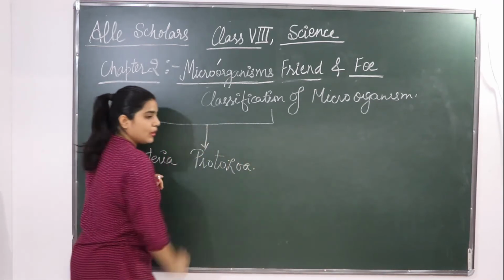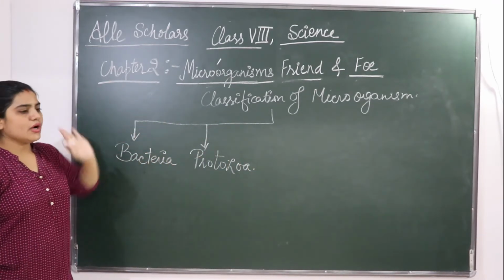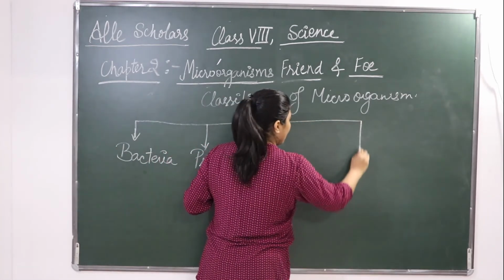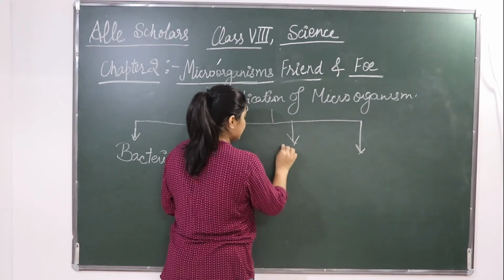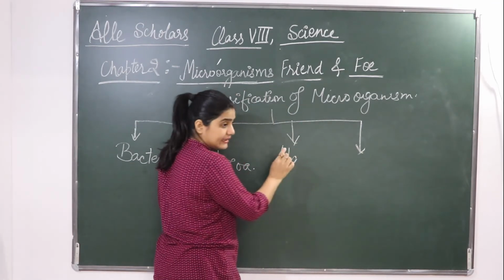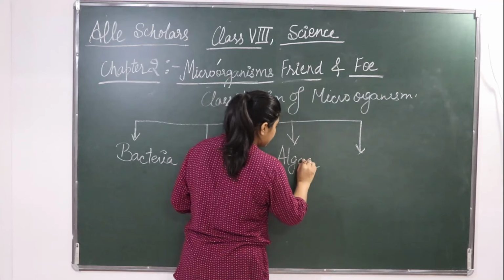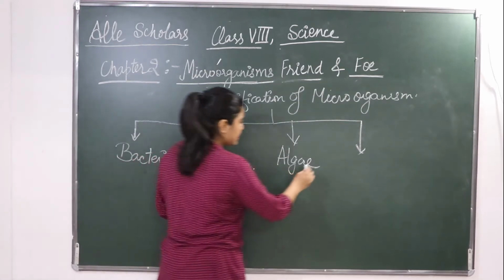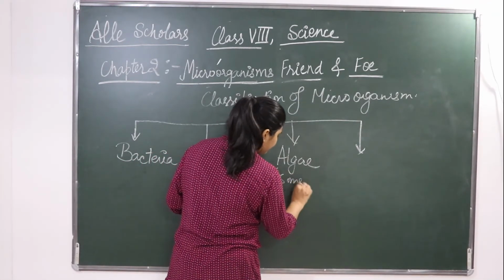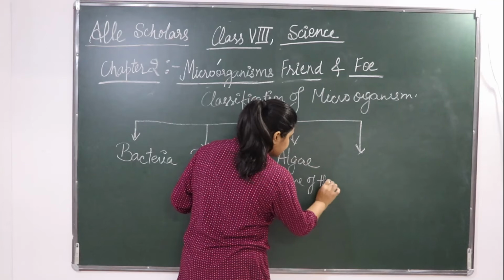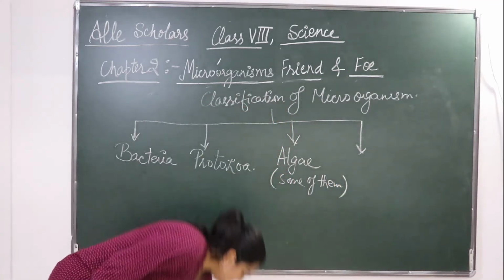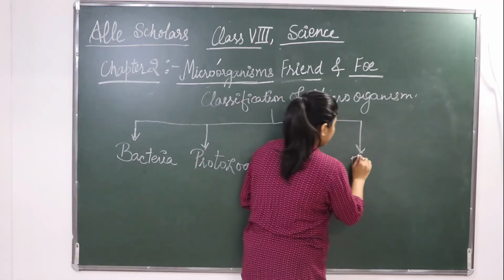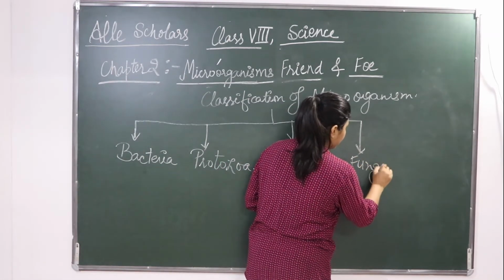Next is the protozoa. Protozoans also come under the category of microorganisms. Then comes the algae. Not all the algae, but some of the algae are also classified under microorganisms. And the next one is the fungi.